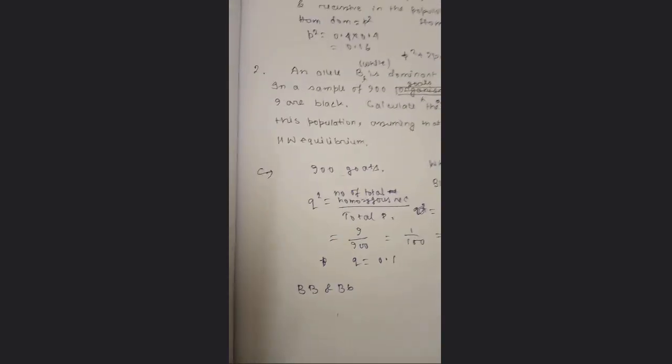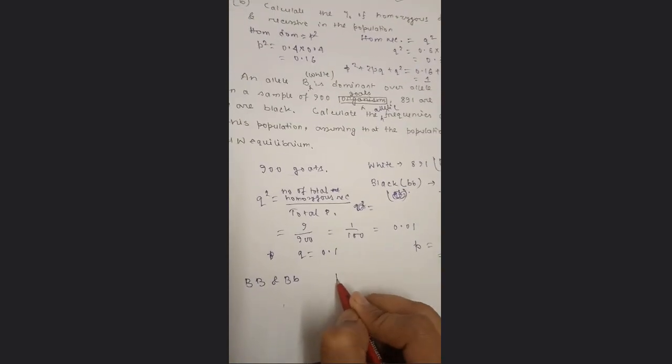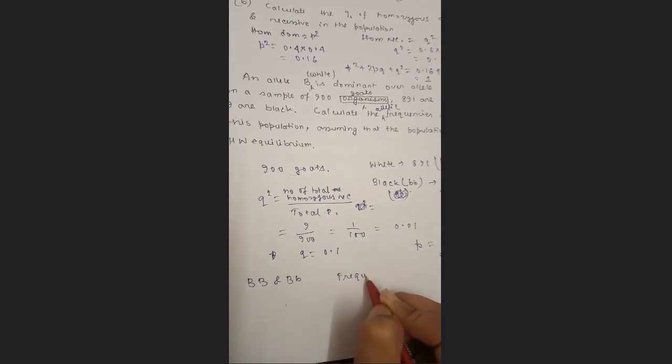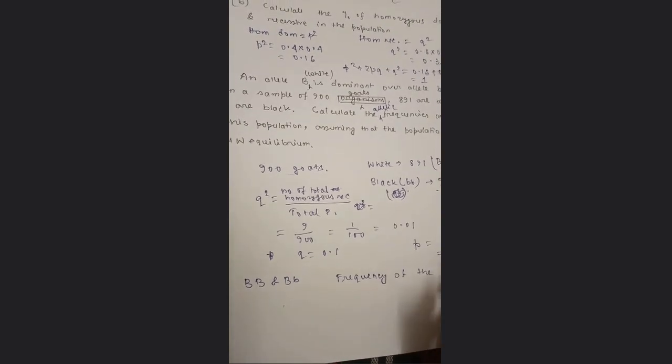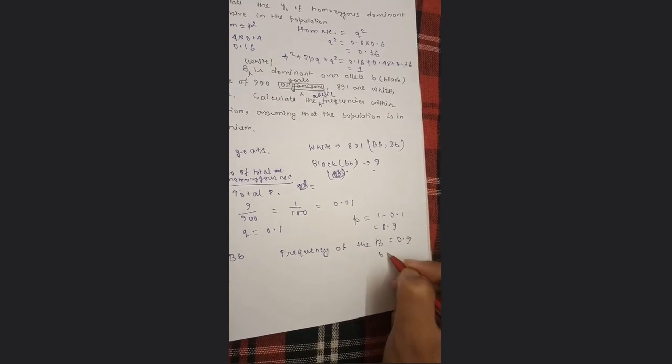So the frequency of B will be 0.9 and small b will be 0.1. Simple. Thank you.